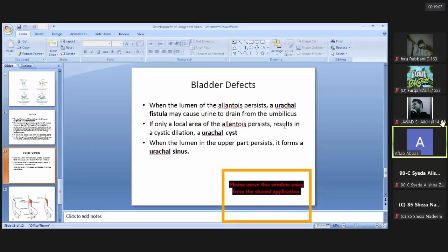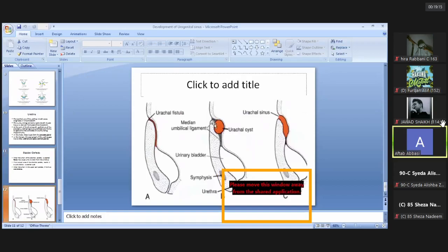The second condition is known as urachal cyst. The urachal cyst is only a local area of the allantois that persists. This figure shows the urachal cyst. Its proximal end is obliterated, its distal end is obliterated and converted into the median umbilical ligament, but only its middle part persists. It's not obliterated and will lead to the formation of a cyst known as urachal cyst.